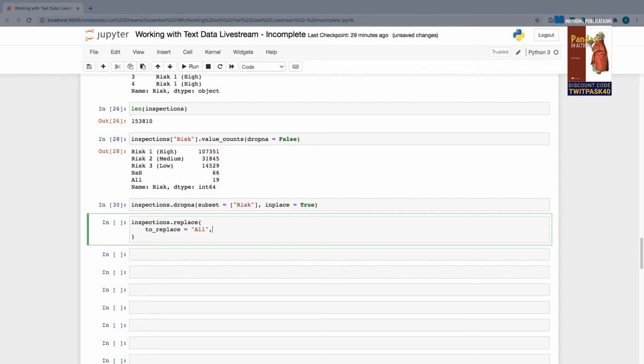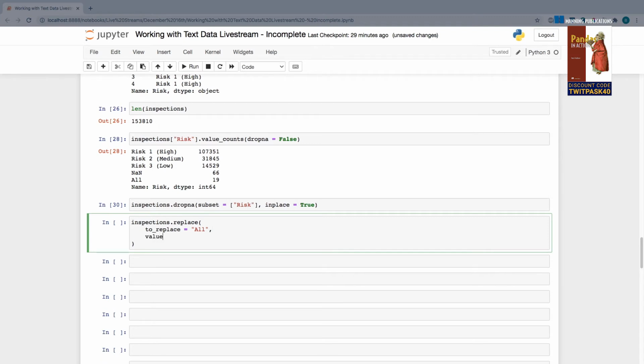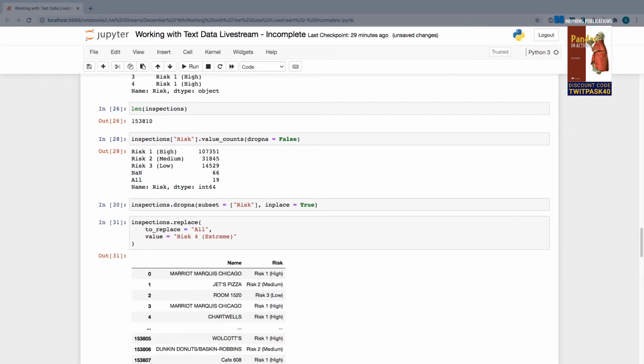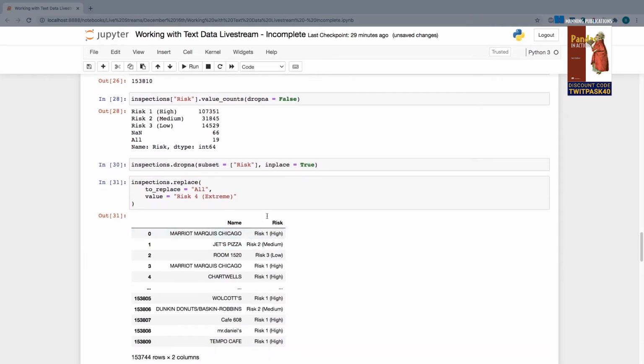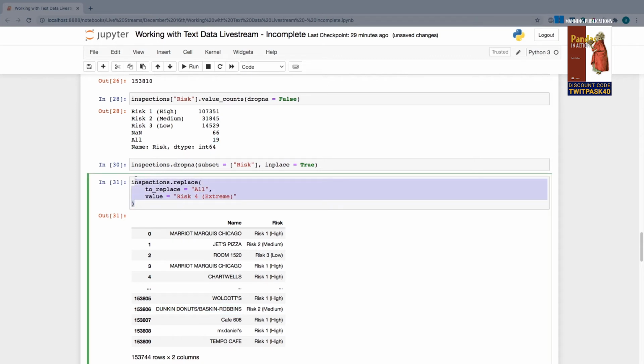So what do I want to replace my value of All with? I want to replace it with a new value of Risk 4. And just to keep it consistent with our other ones, where there's a space and a parenthesis and a classification, I'm going to call this classification Extreme. Once again, this is going to give me a brand new data frame. We don't see any Risk 4s right here, but that's to be expected because there's only 19 of them in our 153,000 row data frame. But somewhere in here where they do occur, I have replaced them. So this is basically the equivalent of an Excel find and replace operation.